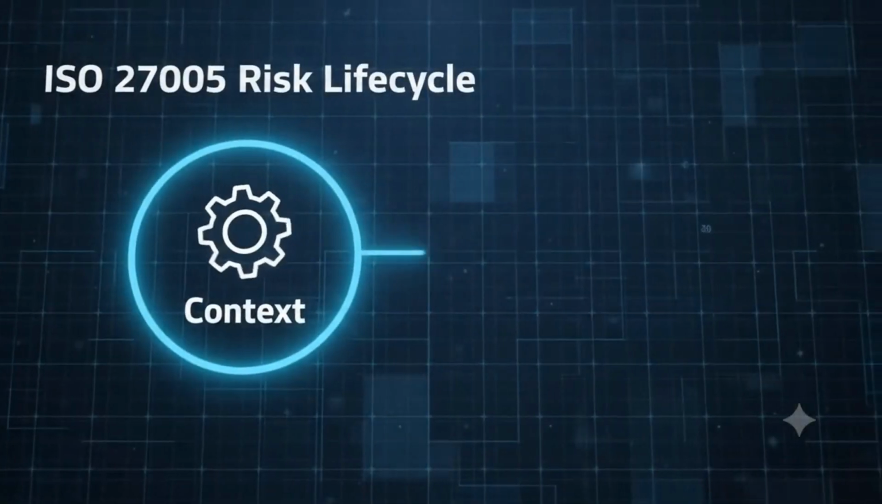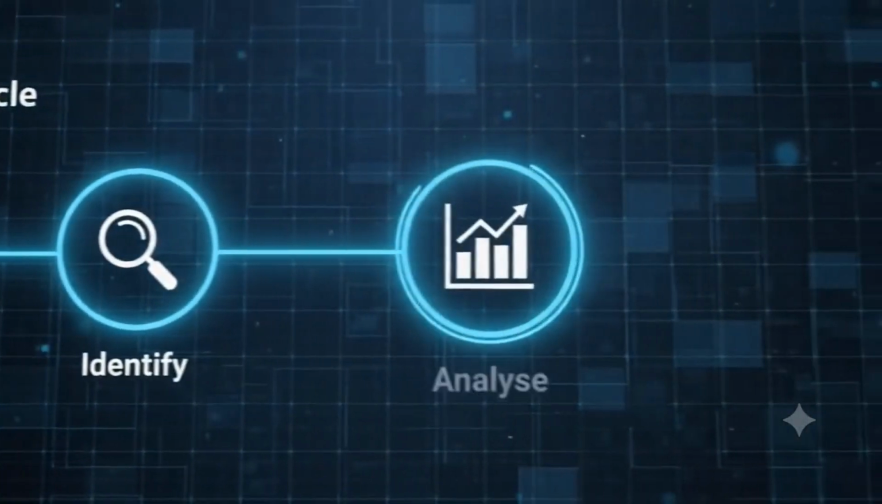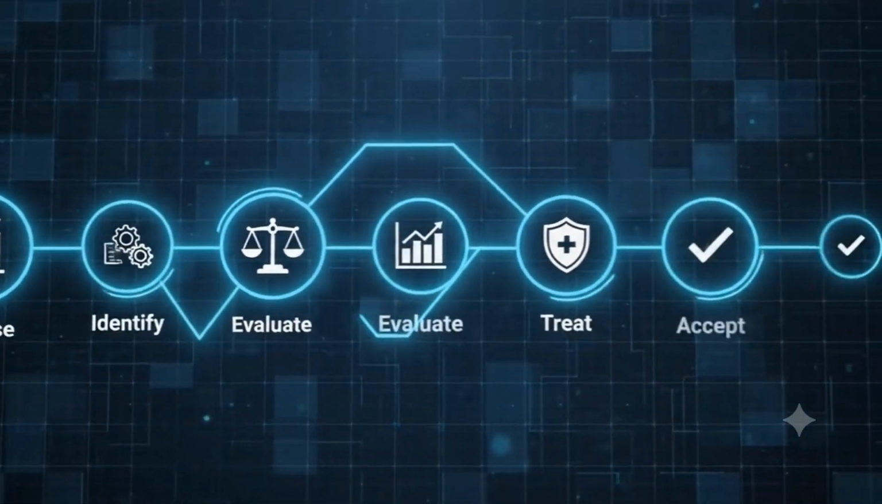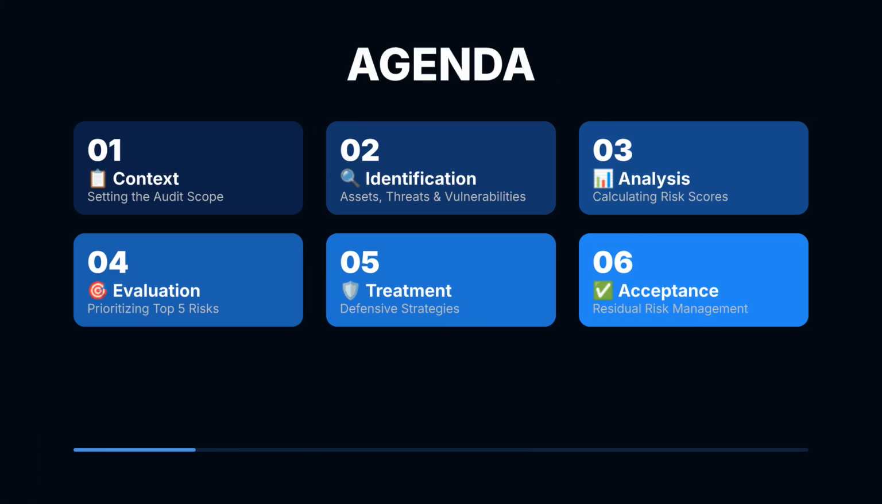Establish the context. Next, identify risks, analyze their impact, evaluate and prioritize, treat the risks, finally, accept the remaining risk. Our agenda covers the 6 phases of the ISO 27005 process. We will establish context by defining our goals, identify risks across our assets, and analyze them by multiplying likelihood by impact. Then, we will evaluate these threats against our business appetite, apply treatment strategies like avoid, reduce, transfer, or accept, and finally, document the residual risks for formal acceptance.